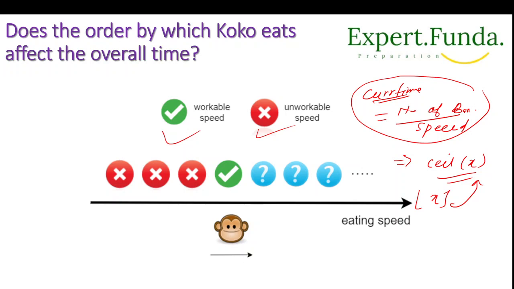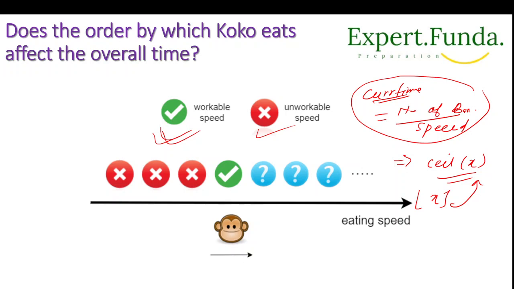So the brute force approach is to try every possible eating speed, and we have to find the smallest workable speed. So we have to find the workable speed for that, and this is our approach on the brute force. The brute force is to try every possible eating speed to find the smallest workable speed, right?